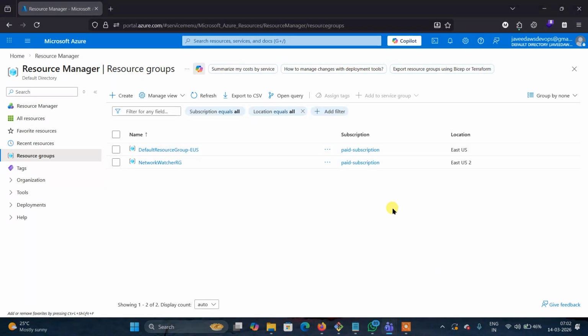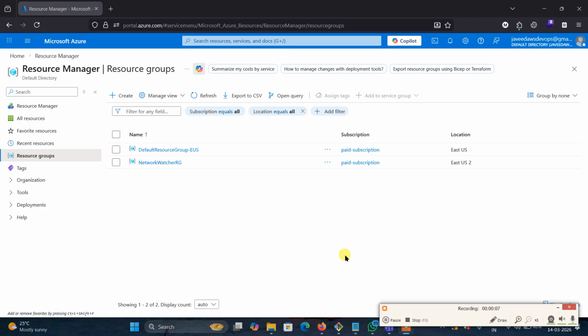Now I will continue. Previously we had discussed the Azure pipeline. Now we'll continue and create an Azure pipeline. There are two types of pipelines: one is the classic pipeline, the second one is the YAML pipeline. In Jenkins also there are two pipelines. One is the freestyle pipeline, which is nothing but a classic pipeline. Another one is the YAML, that is pipeline as code. So here also two pipelines are there.